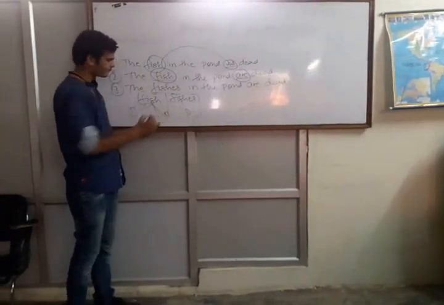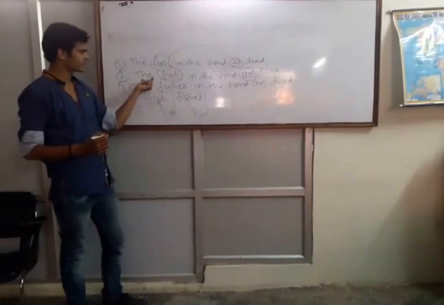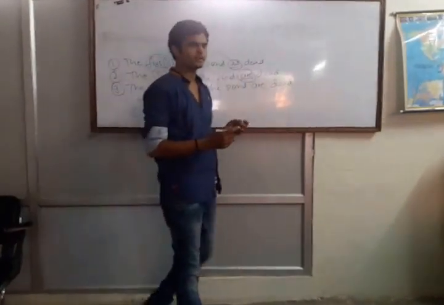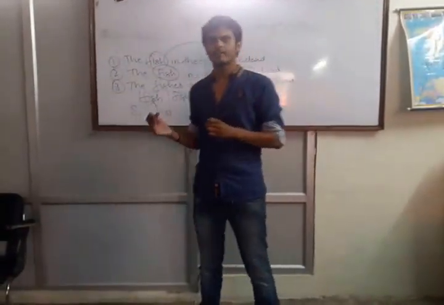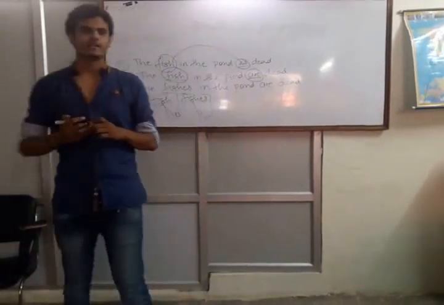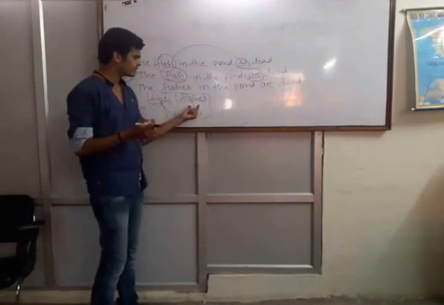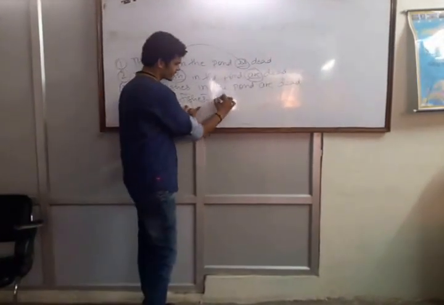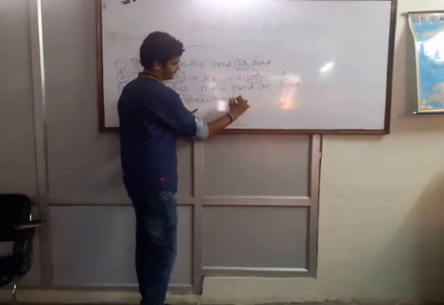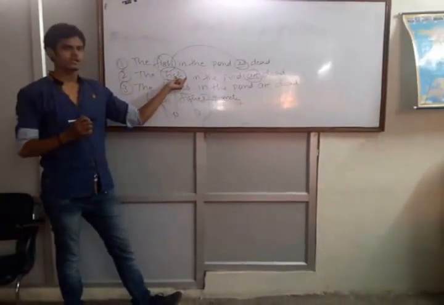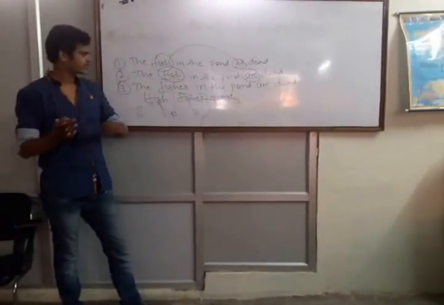Now what is the difference between fish in plural form and fishes? If we take the fish in the pond are dead, it means all the fish that were in the pond, all those fish are dead. It means we are talking of more than one fish. But fishes deals with variety.